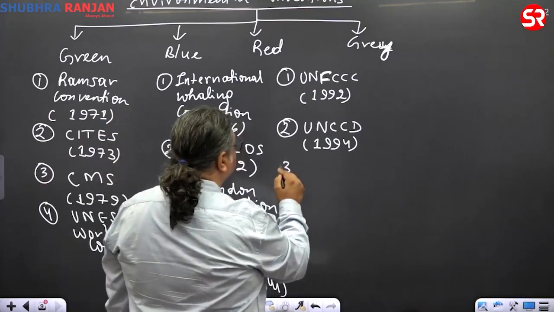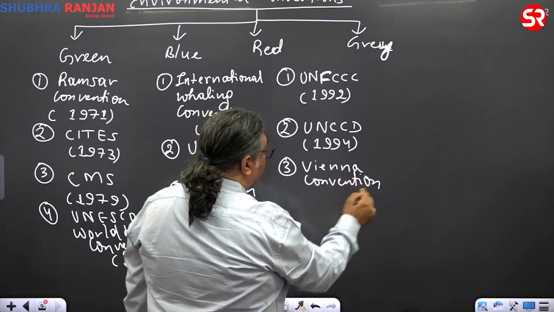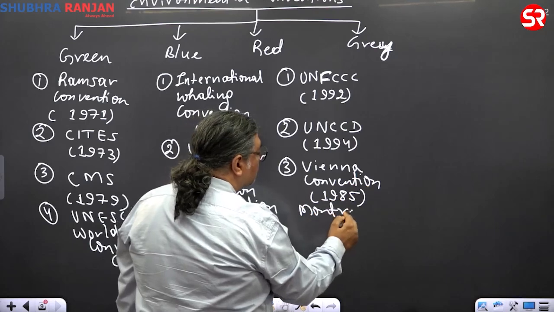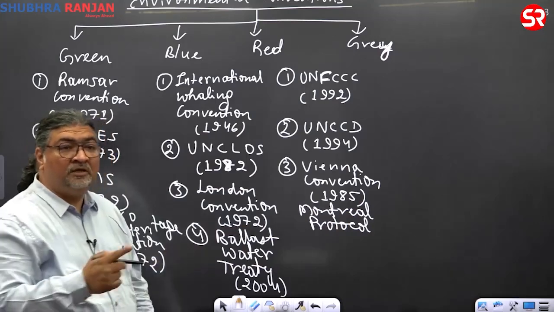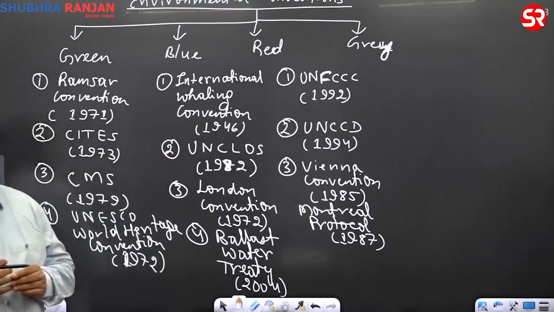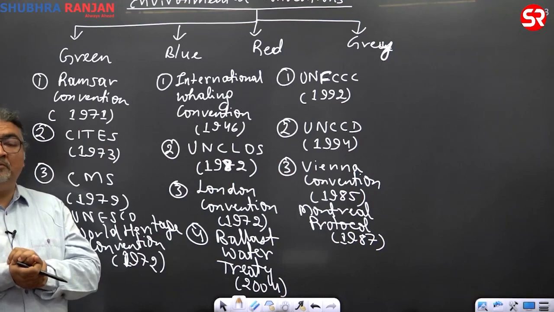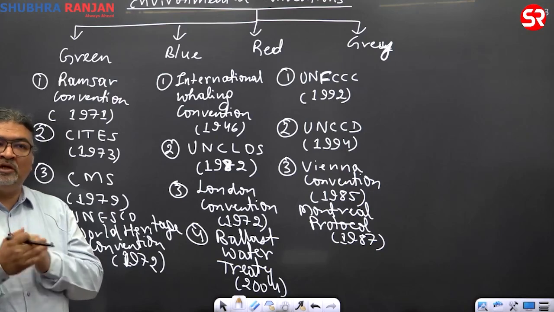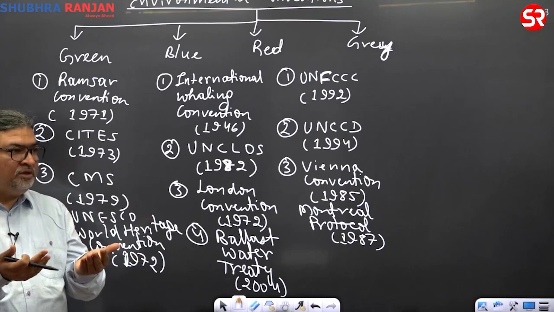So when we look at the Vienna Convention, that was brought in 1985. And under this there is the Montreal Protocol, to phase out ozone depleting substances, that came in 1987. We've seen in the classroom recently, Kigali has been brought to control HFC, hydrofluorocarbon. But you know that the Montreal Protocol was able to phase out or remove domestic use of chlorofluorocarbon, CFC, refrigerant. So there's another red area which is causing problems to the planet.